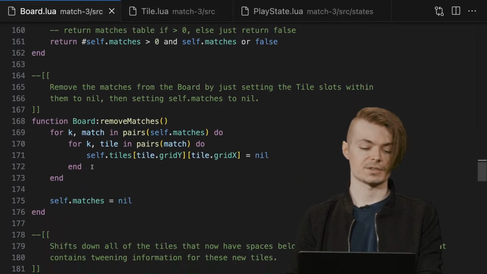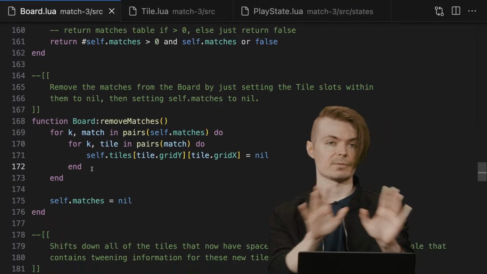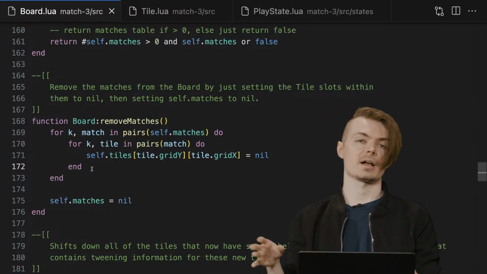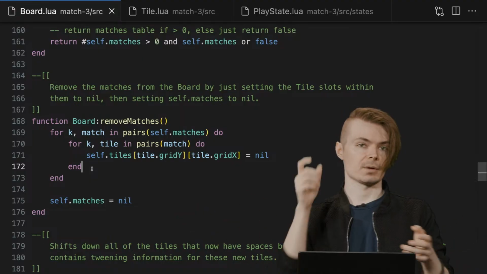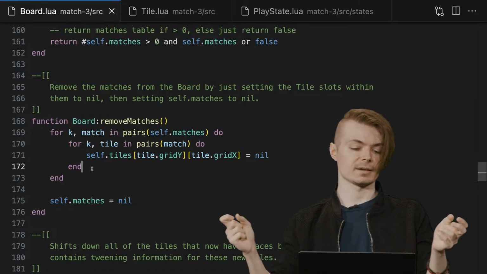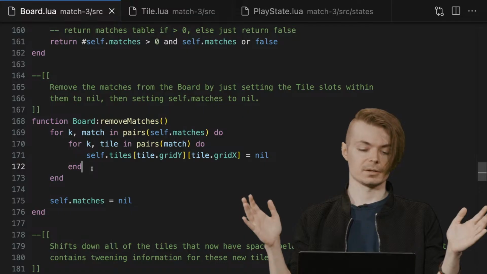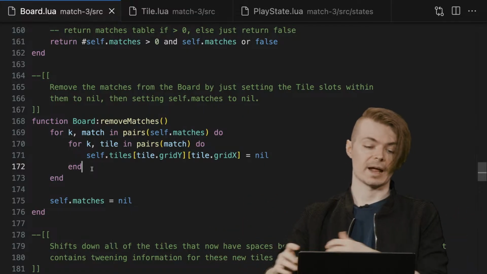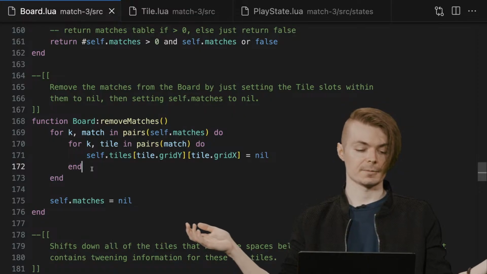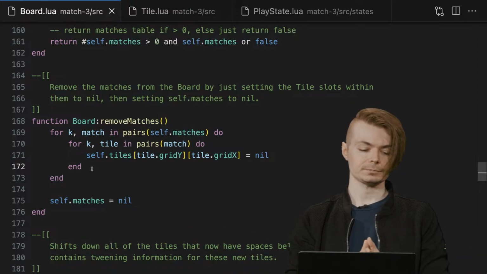So remove matches is simple. All it is essentially just for every match that we have, let's iterate through all the tiles and set them to nil in our table. The result of this is that we'll try to index into whatever that particular index was in our array. It's not going to be anything. It's going to be nil. So we don't have to worry about actually anything there.